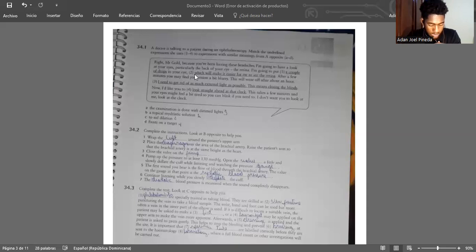34.3. Complete the text. Look at C opposite to help you. 1. Phlebotomist. 2. Venipuncture. 3. Vein. 4. Tourniquet. 5. Dressing. 6. Bleeding. 7. Specimen tube. 8. Laboratory.